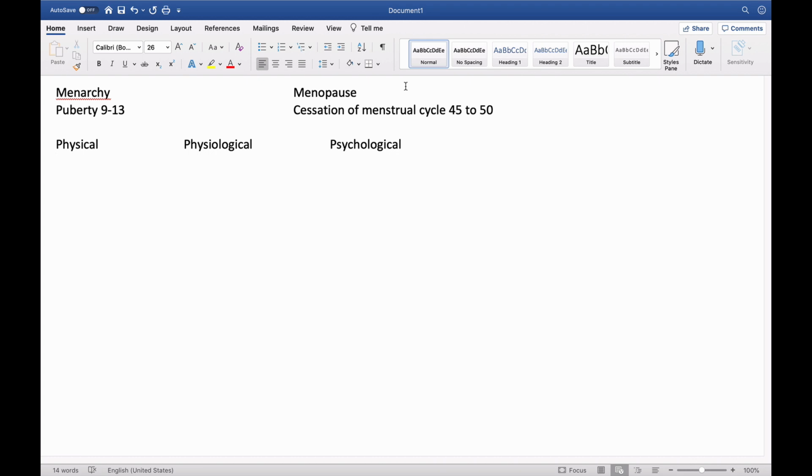Then the physiological changes: there will be less production of estrogen and progesterone hormones, and the menstrual cycle will stop. Psychological changes will be suicidal tendency, irritation, and stress.